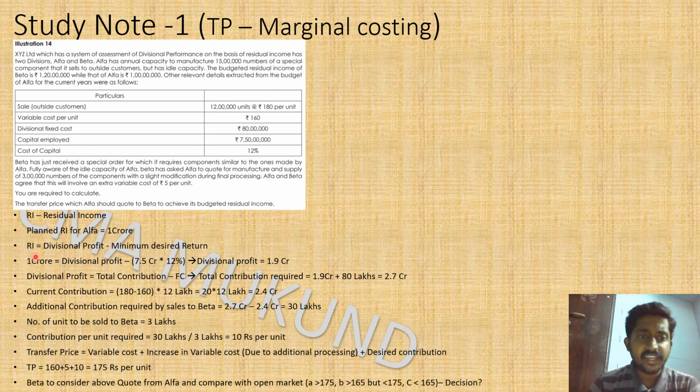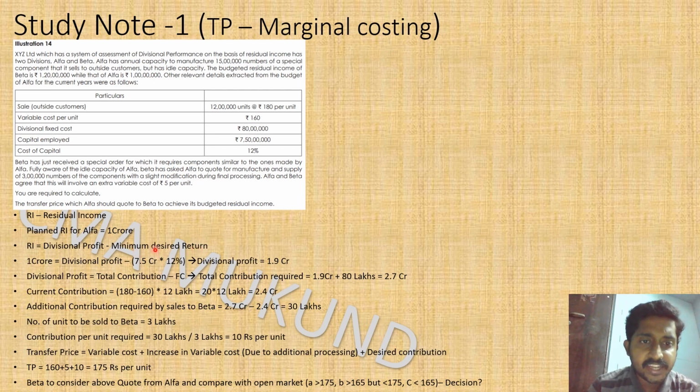So residual income is the kind of metric in which we see whether we are meeting the management's requirement, falling below it, or doing better than the management's expectation. If we are falling below the management requirement, it's going to be negative. The management's requirement is the minimum desired return. So residual income for Alpha as per the budget is 1 crore, which is equal to divisional profit minus minimum desired return.